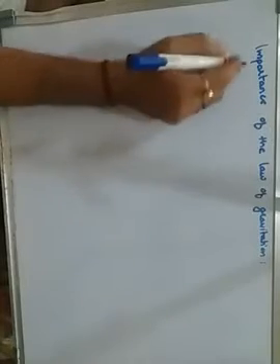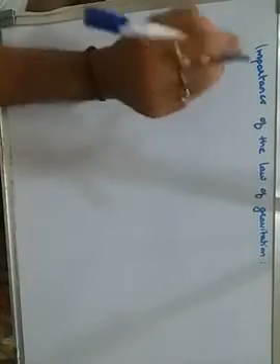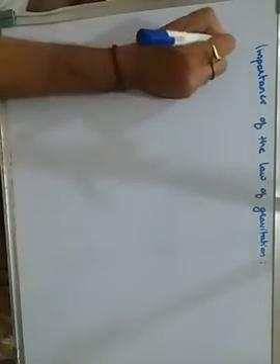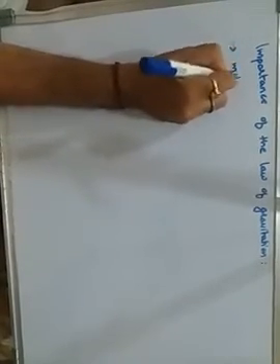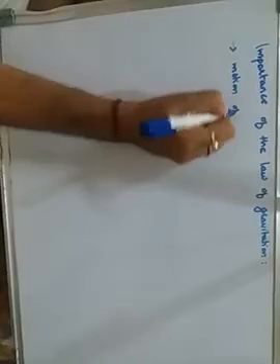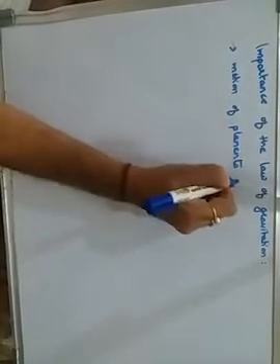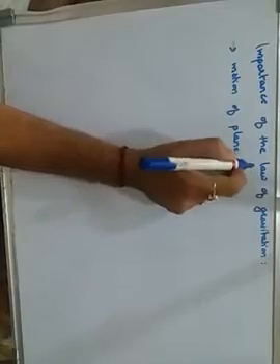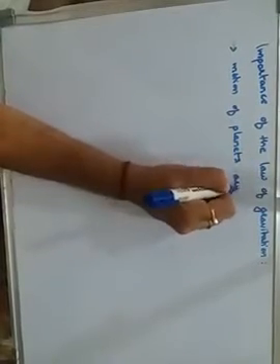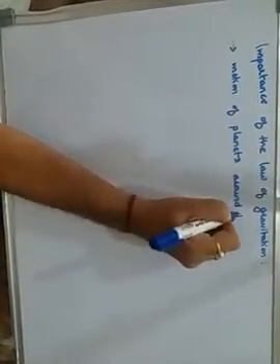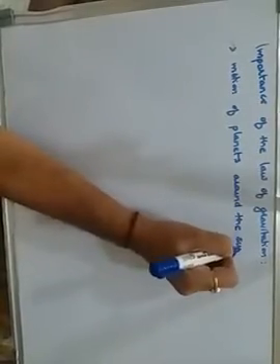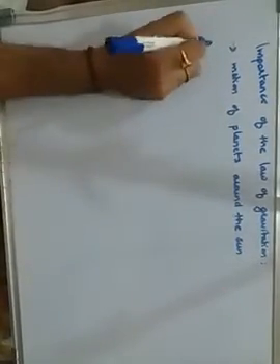Newton used this law first of all to explain the motion of planets around the sun. Both are heavenly bodies, so we can use this.